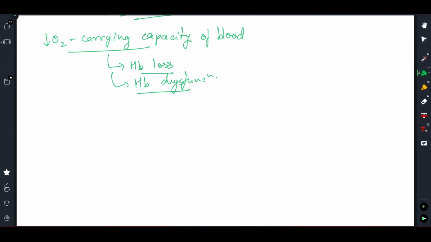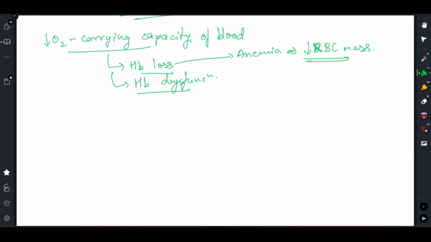Now losing hemoglobin, what comes to your mind is anemia. What exactly anemia is? Reduced RBC mass, right? So RBC mass is reduced, but the partial pressure of oxygen in arterioles, has that been affected? No, because the squeezing of partial pressure of oxygen is mainly due to the gaseous form, right?